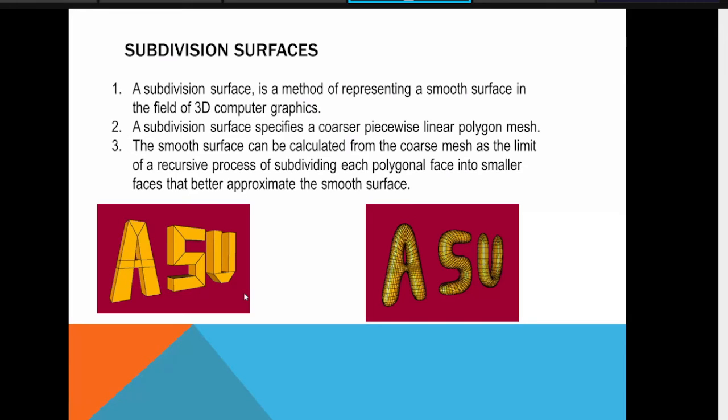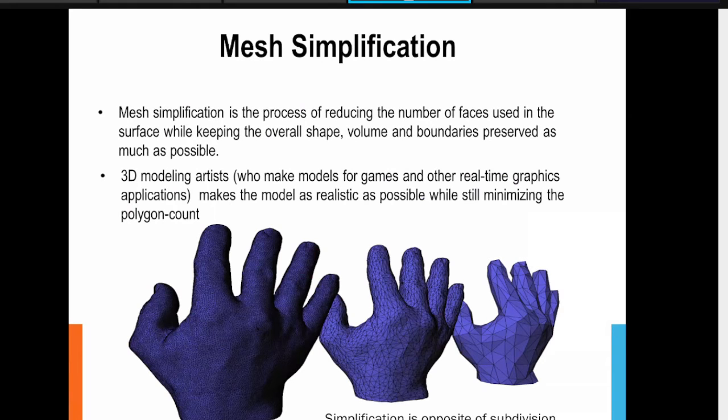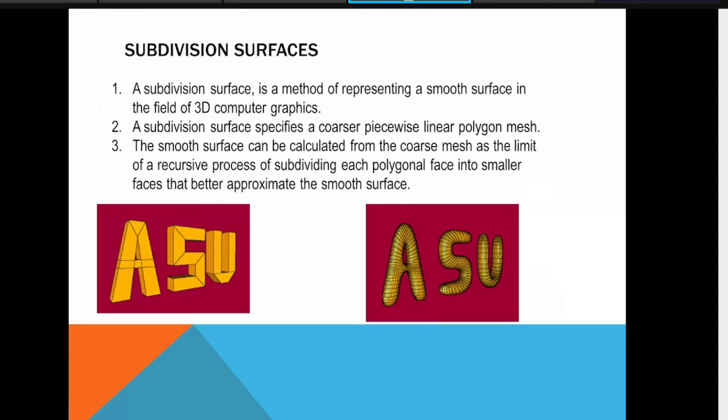So subdivision is nothing but recursively adding more and more polygons into that shape to make it smooth. The reverse of that is simplification. The problem with subdivision is that it occupies more memory. It is a costly model in terms of processing and also storage.